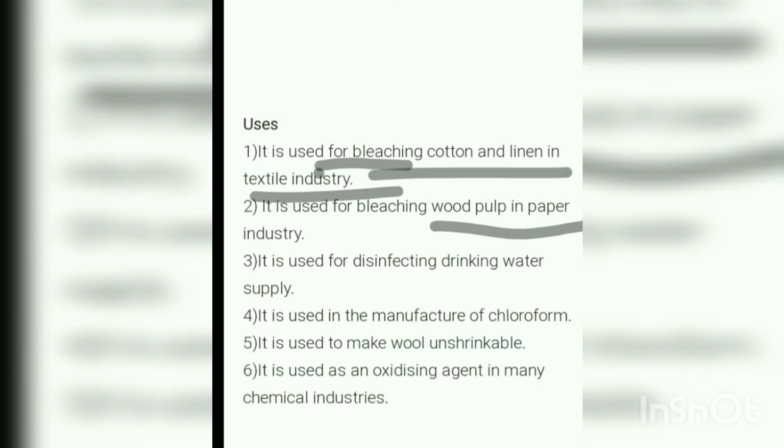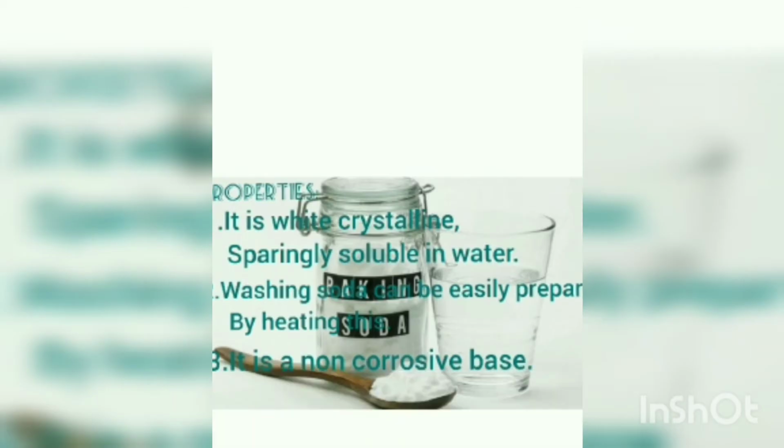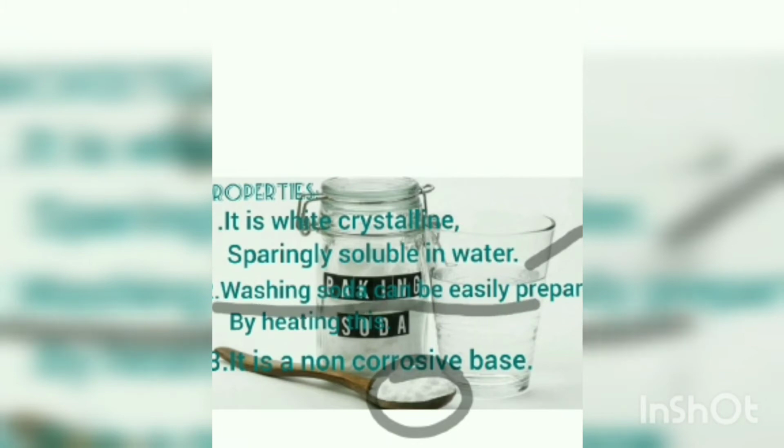Sorry for the interruption. Baking soda is white crystalline, sparingly soluble in water. You can see it is available in your home, you can check it. It is used to prepare washing soda also, and it is a non-corrosive base.